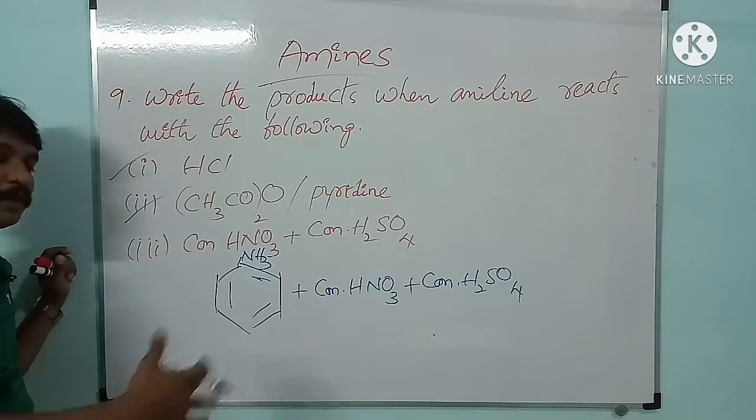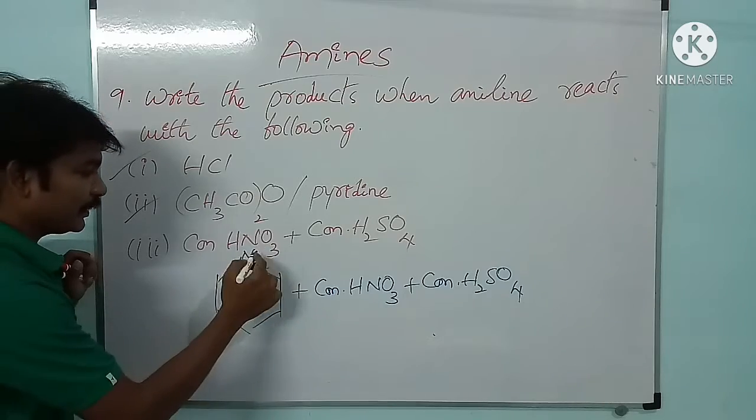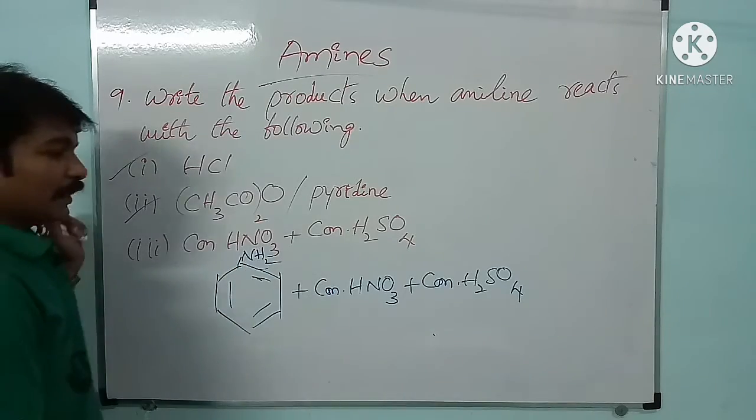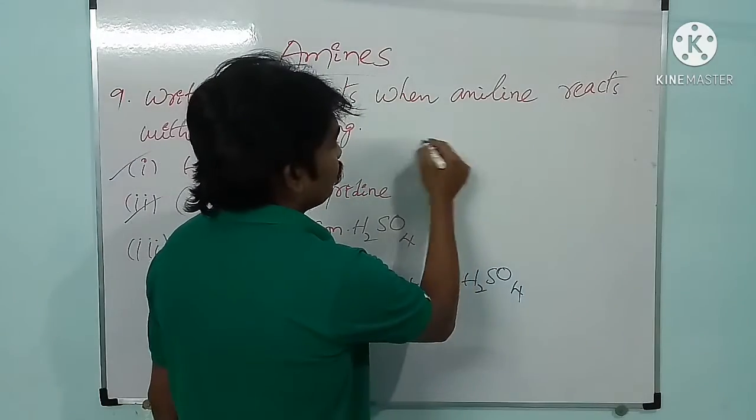But here three different possibilities are there. Check this one, this is NH2. Okay, and we will get three different possibilities. I will write the products here.